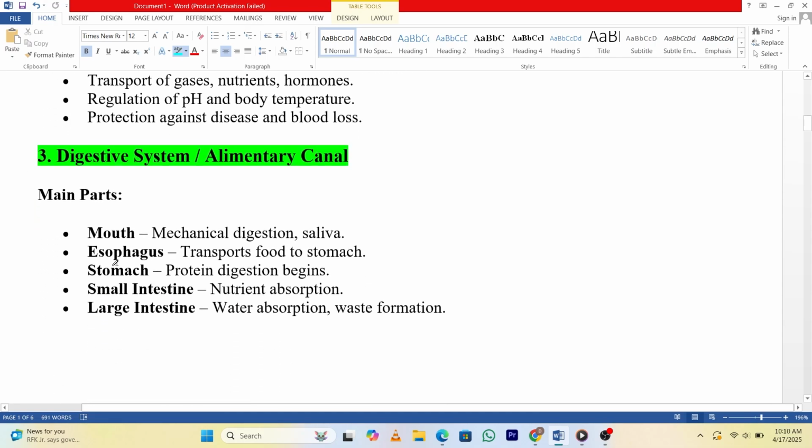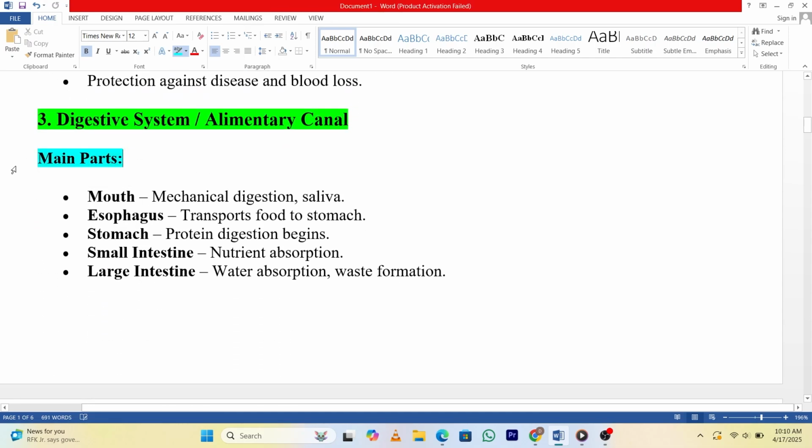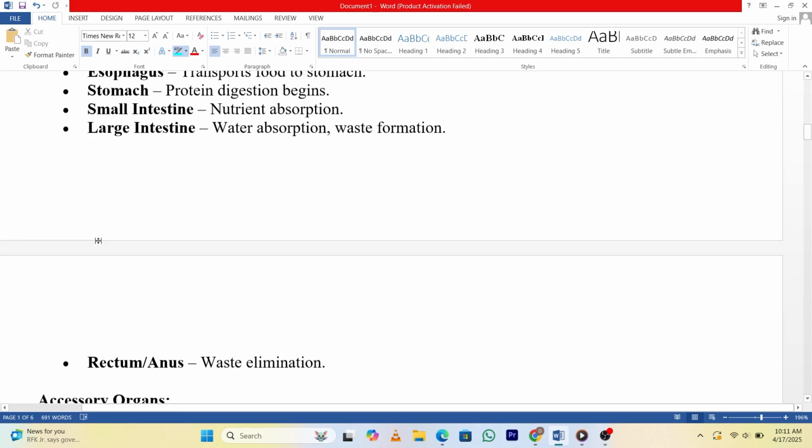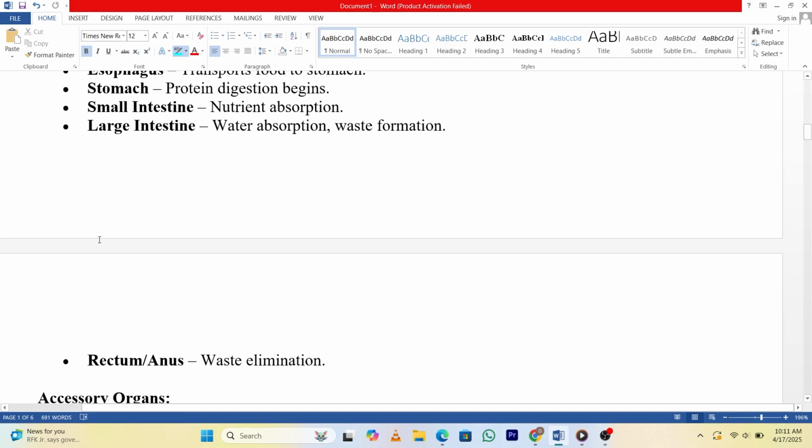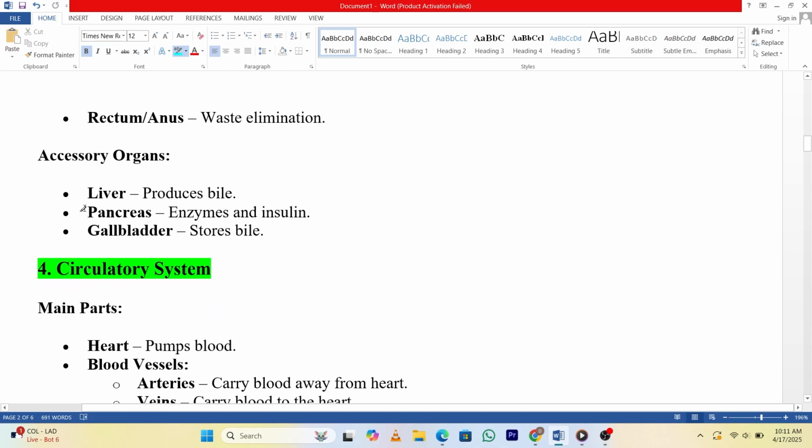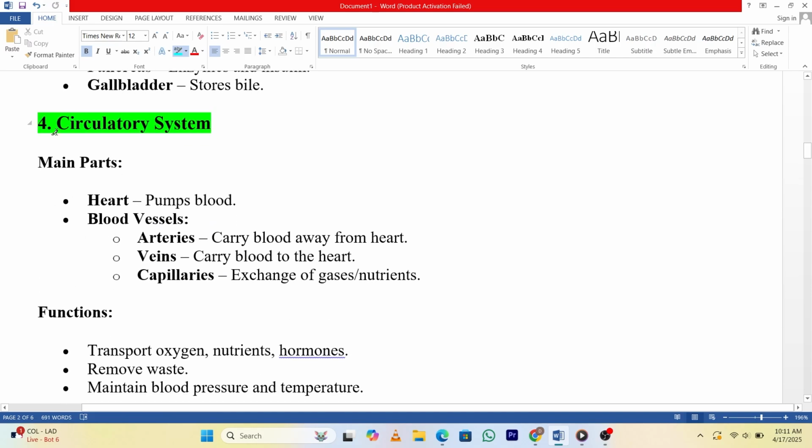3. Digestive system/alimentary canal. Main parts. Mouth: mechanical digestion, saliva. Esophagus transports food to stomach. Stomach: protein digestion begins. Small intestine: nutrient absorption. Large intestine: water absorption, waste formation. Rectum/anus: waste elimination. Accessory organs. Liver produces bile. Pancreas: enzymes and insulin. Gallbladder stores bile.